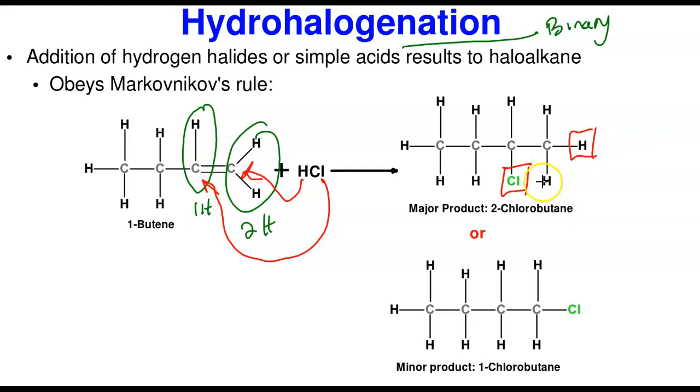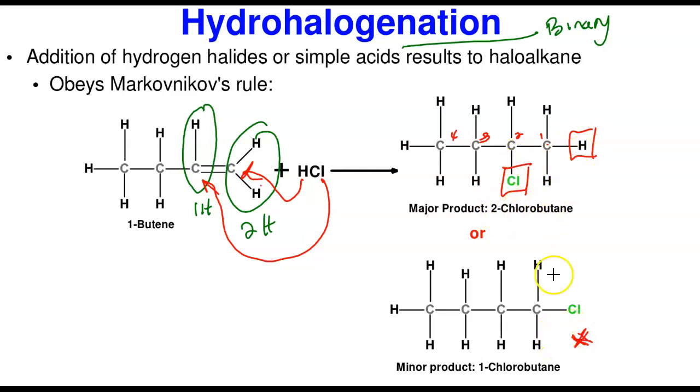If you do the opposite, whereby you take chlorine to add at this point and hydrogen to add here, you form this, but this is the minor reaction product. Not enough of it is formed. And of course, if you want to name this, this is one. If you come from here, 1, 2, 3, 4. So in carbon number 2, it's going to be 2-chlorobutane.